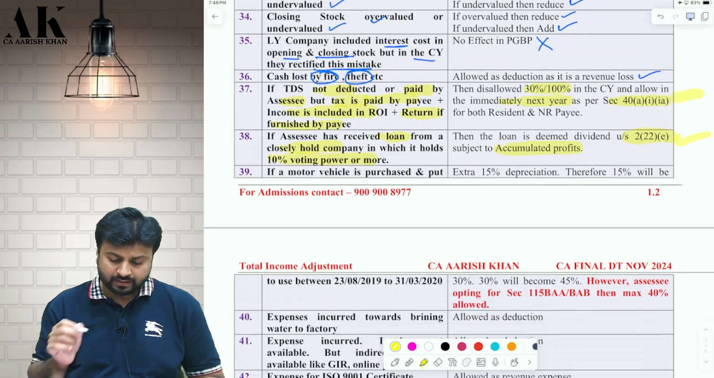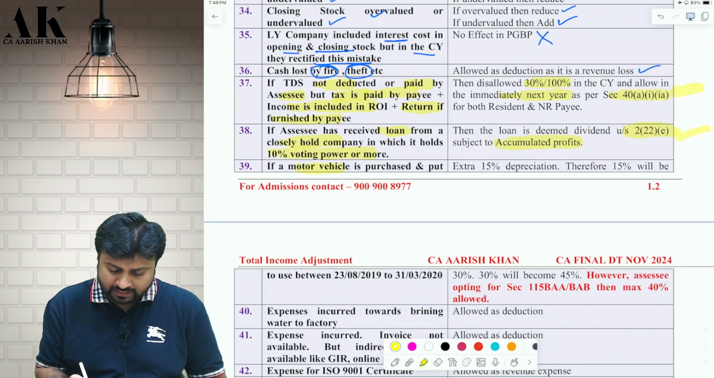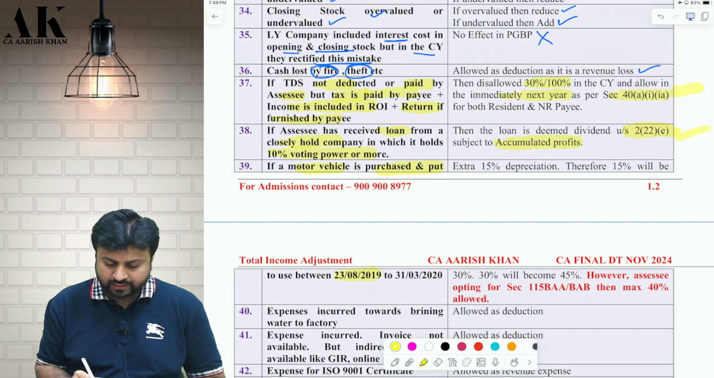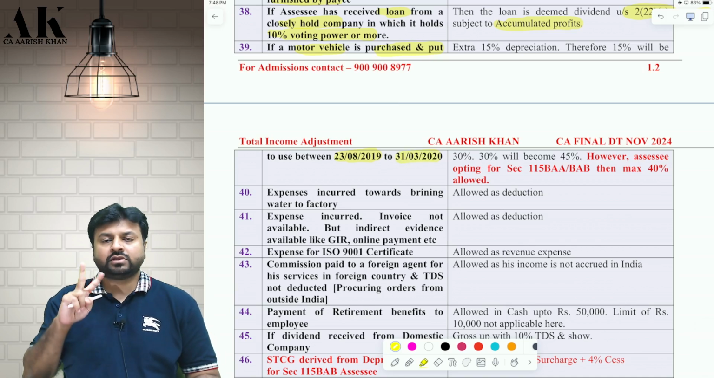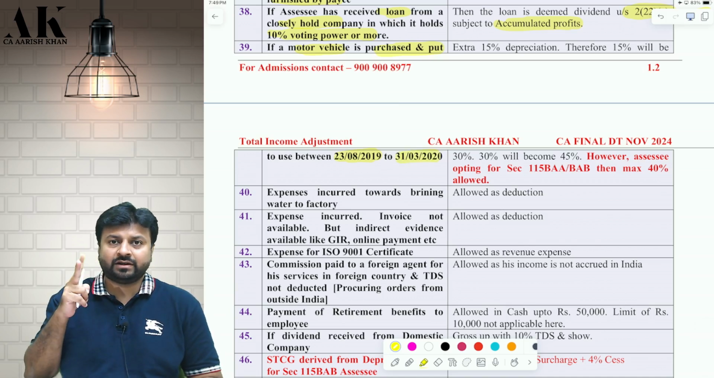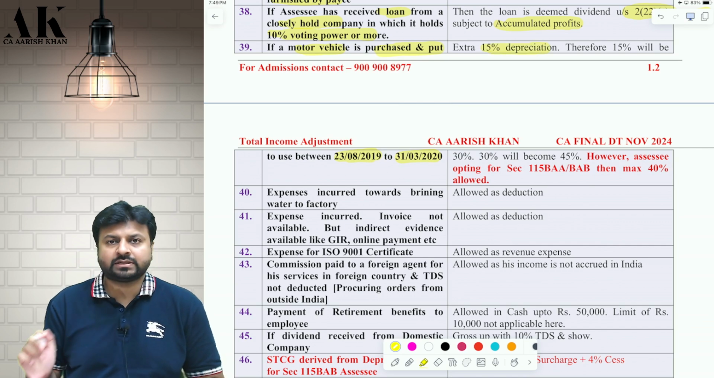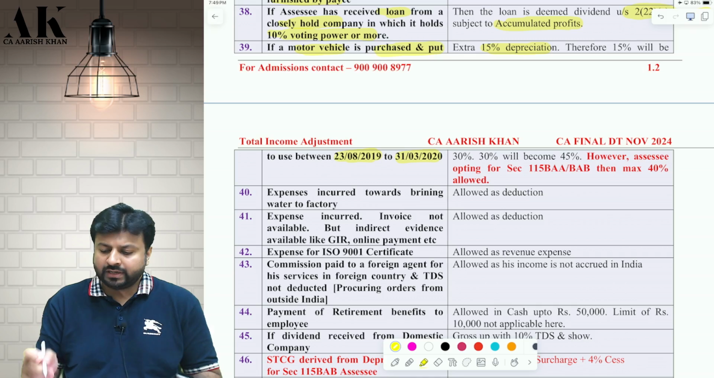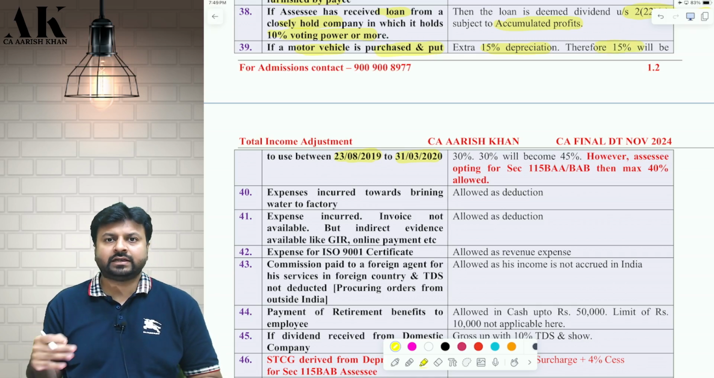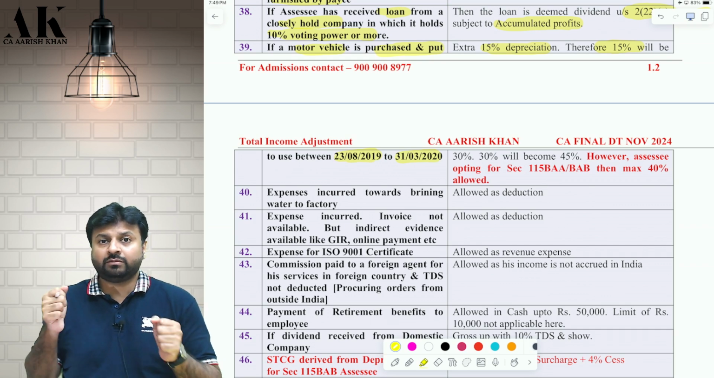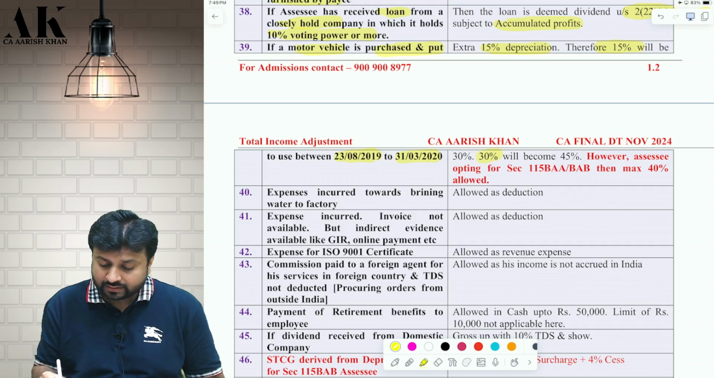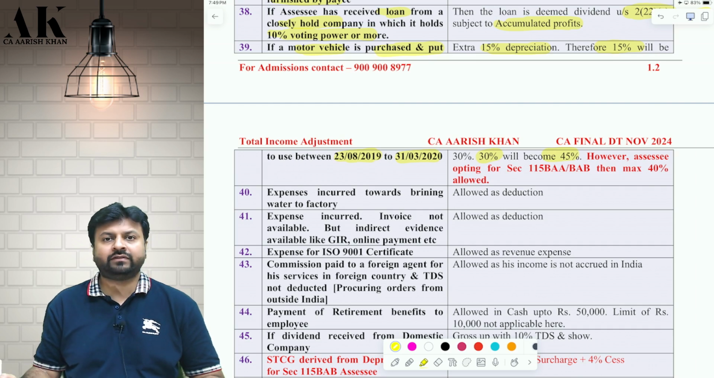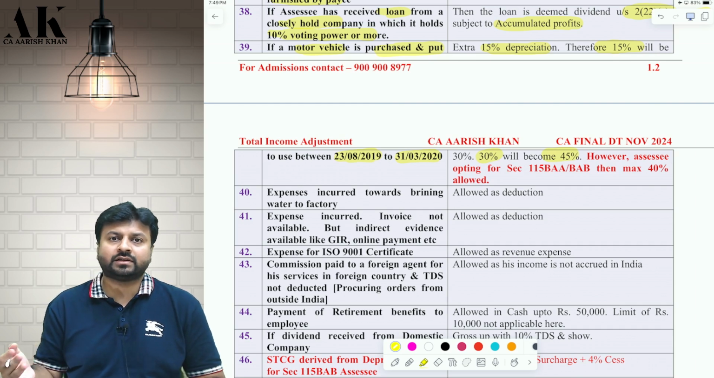Next, if you purchase a motor vehicle and put it to use between 23rd of August 2019 and 31st of March 2020, so if you purchase a motor vehicle in these 7-8 months, then you will get extra 15% depreciation. Normally you get 15, you will get 15 extra, therefore it will become 30. And if you are engaged in the business of running a motor vehicle on hire, you will get 30 plus 15, that will become 45%. Okay, you will get extra 30%.